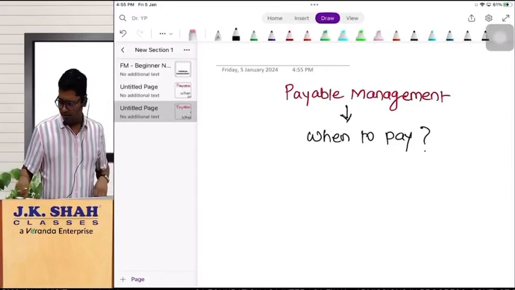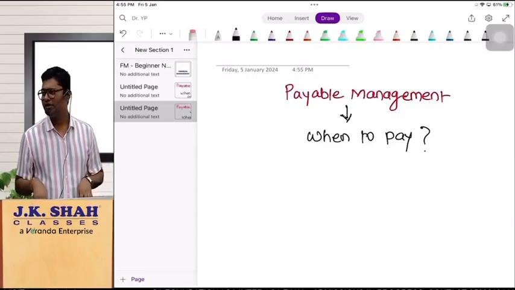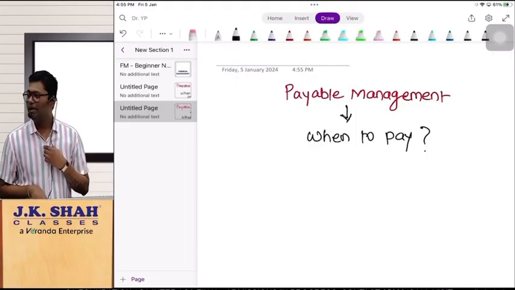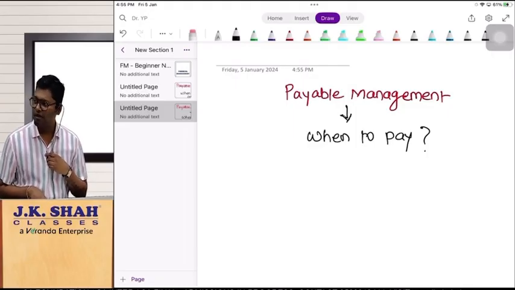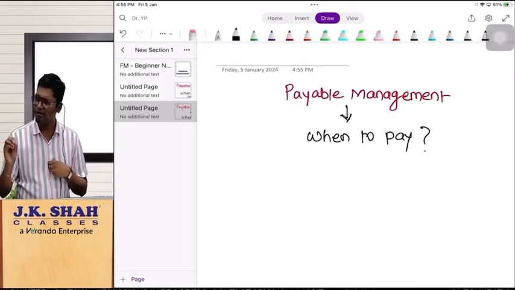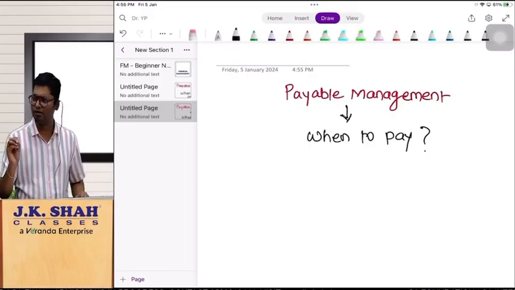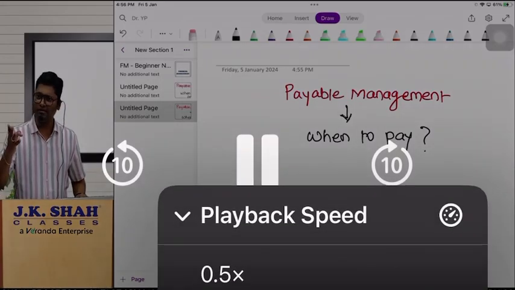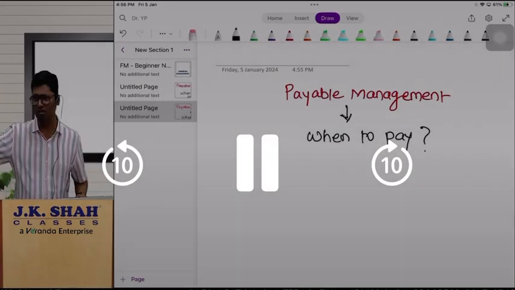The last chapter of financial management, on which ICAI has never asked any question till now, but the May 24 attempt is a new attempt of the new syllabus. They are for sure going to experiment with a few things as far as your exams are concerned. So this may be the least interesting chapter.